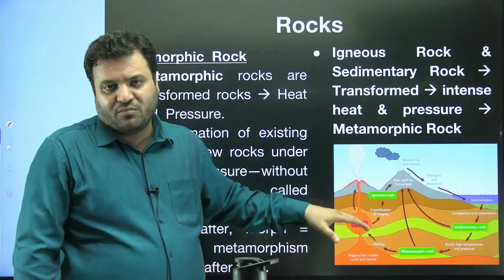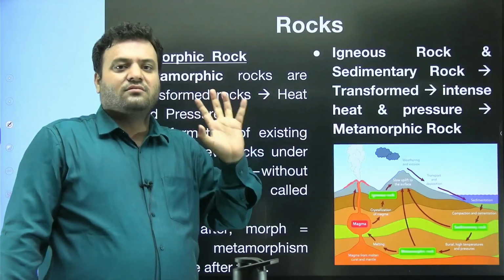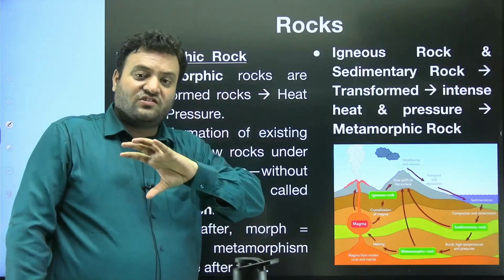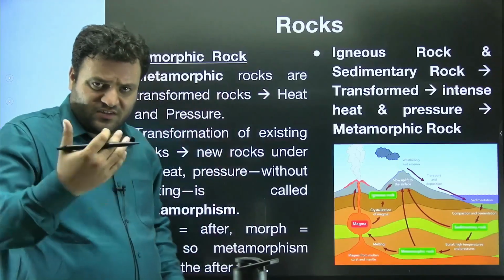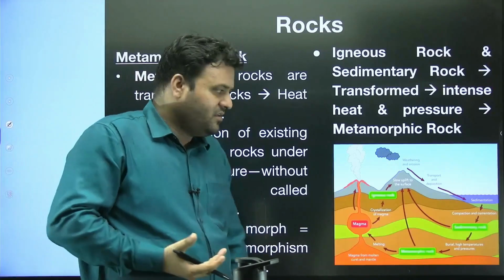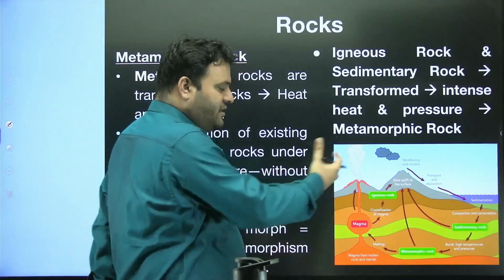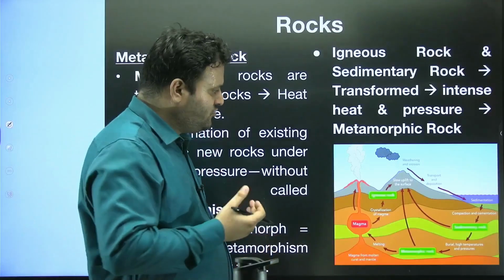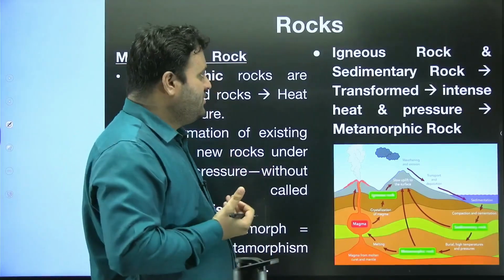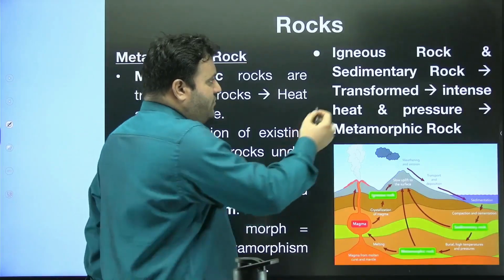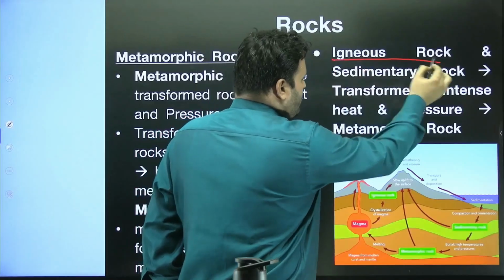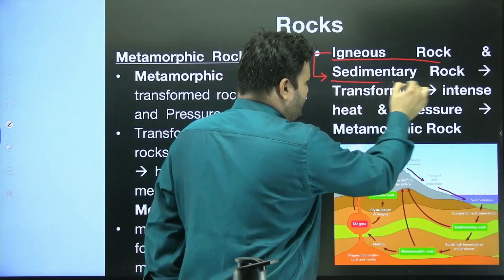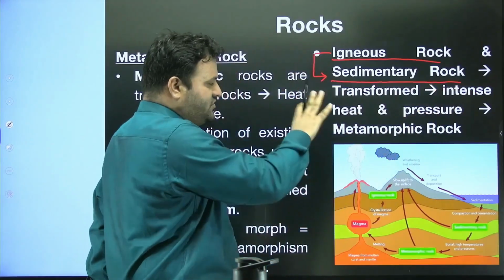Ultimately, metamorphism means that after that particular metamorphic stage, the characteristics of rocks would change. It is like a cycle. Let me connect the igneous rock, or rather the rock properties, so that you can see the proper linkages. When igneous rock is subjected to weathering and erosion, that leads to the formation of sedimentary rocks. We have already covered this process.